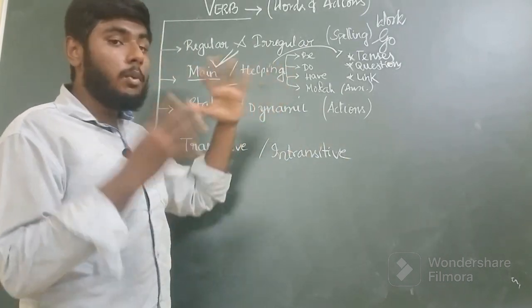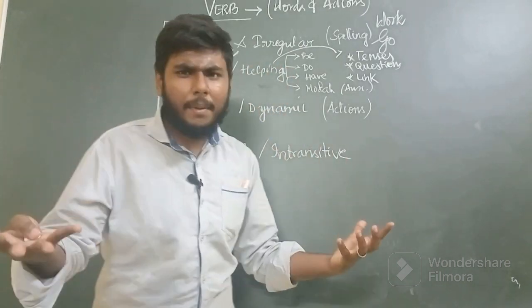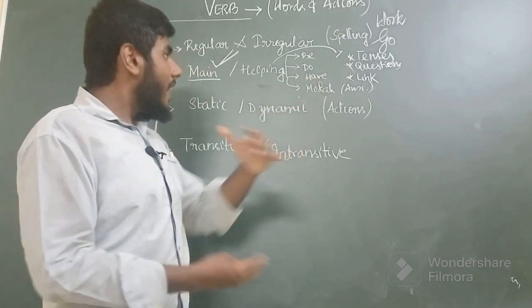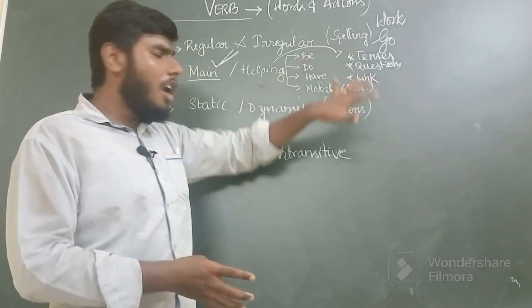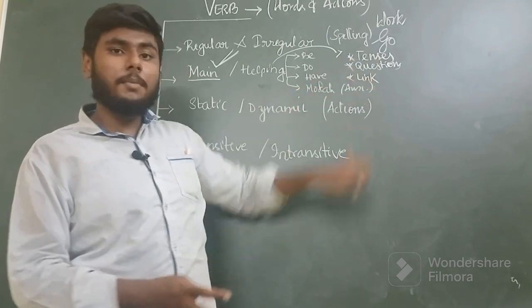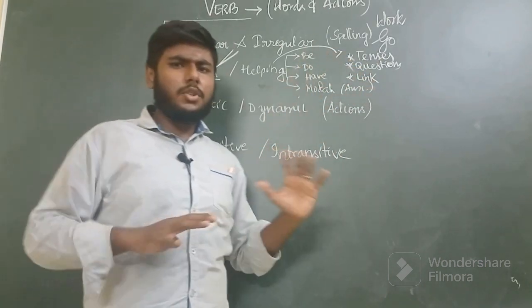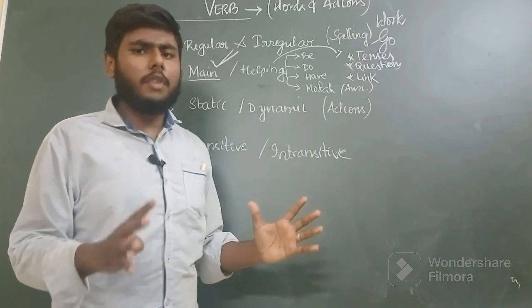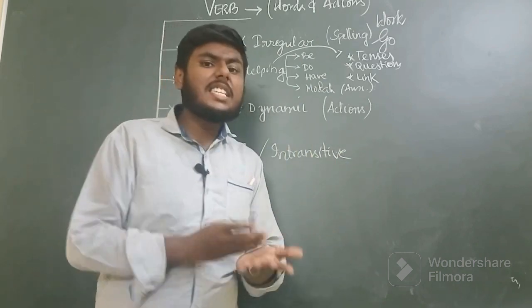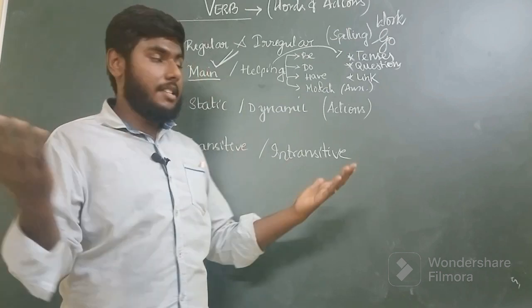So that's helping verbs. And what are helping verbs? We need to know that. Helping verbs are either be forms, do forms, have forms, or modal forms. Be forms of verbs include am, is, are, was, were, and so on.